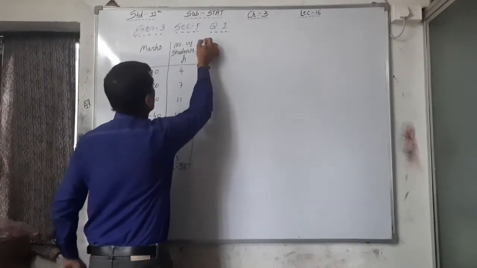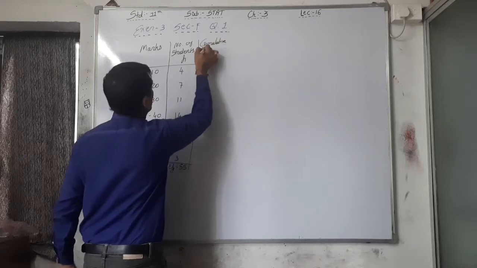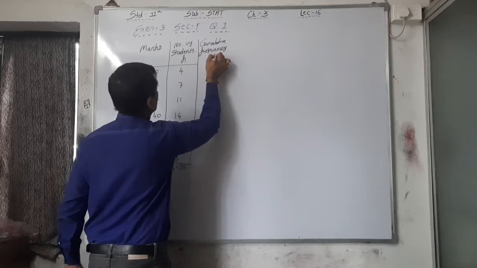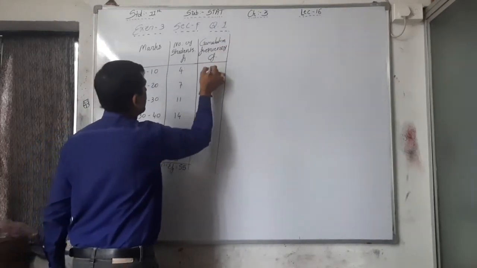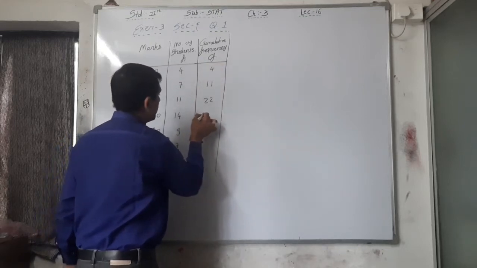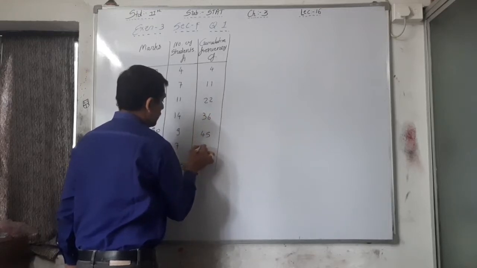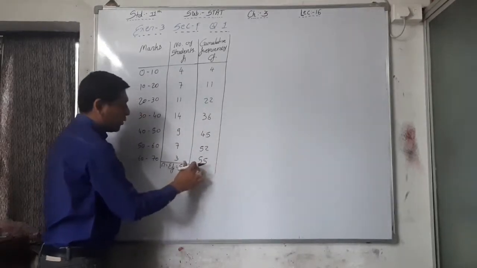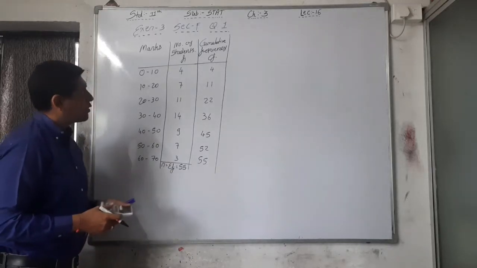So here cumulative frequency: 4, 11, 22, 36, 45, 52 and 55. See, the last cumulative frequency is the total of the frequency. Okay, so here your CF is over.